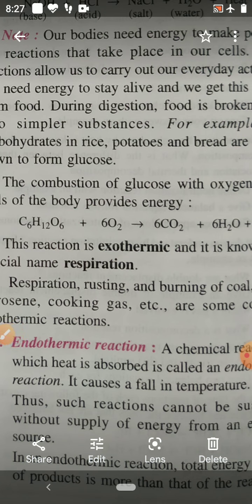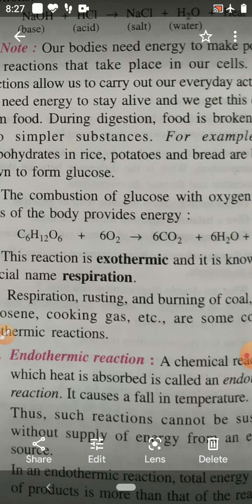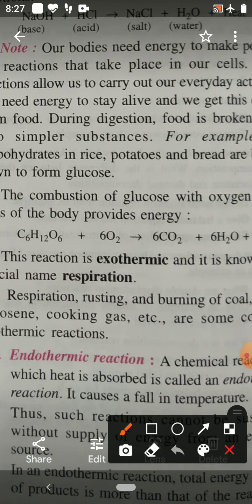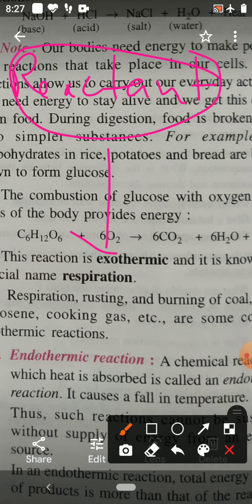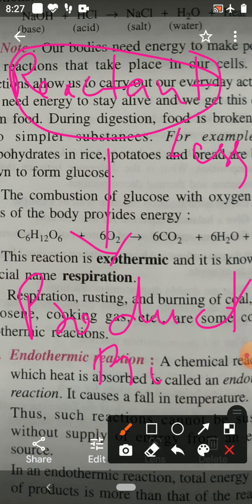In an endothermic reaction, the energy of the reactants is less, and the energy of the product formed is more.